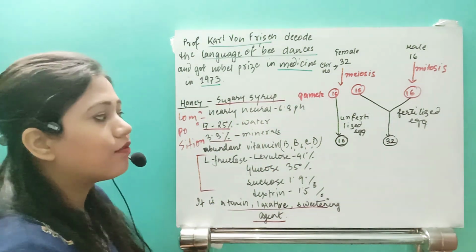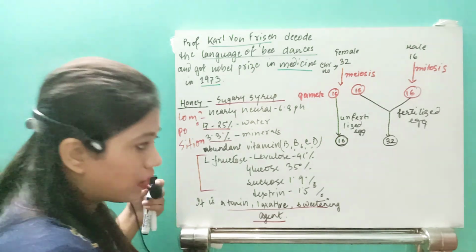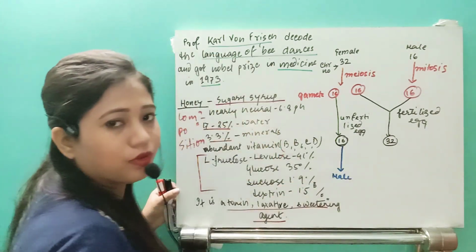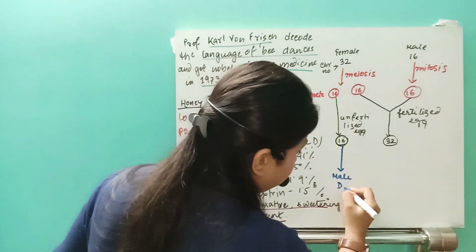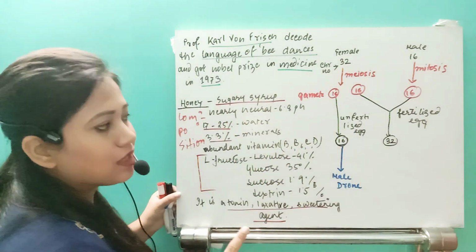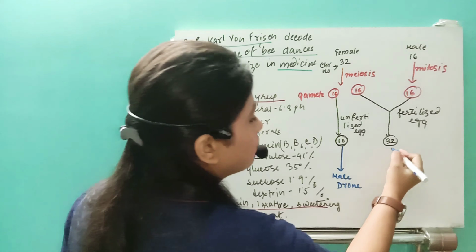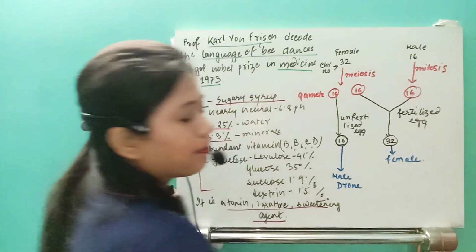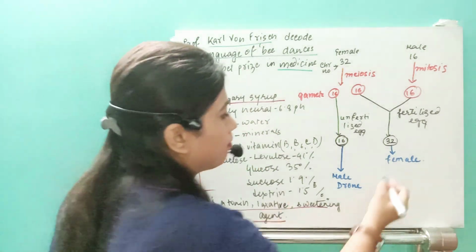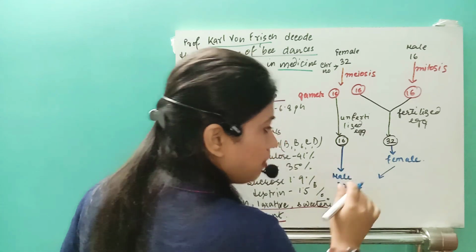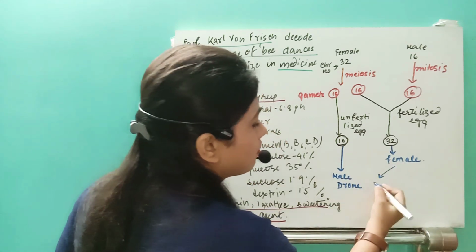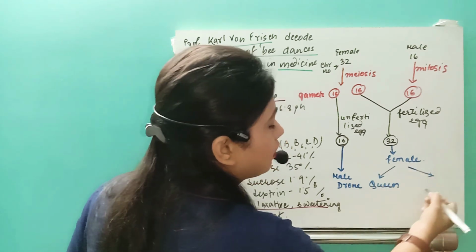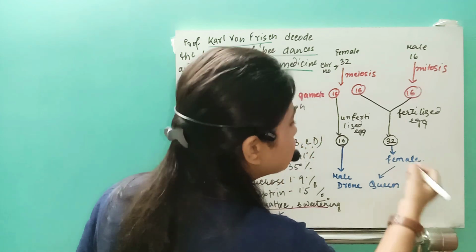Now from this unfertilized egg, what will happen? The male is going to be produced; the drones are going to hatch. And if it is from the fertilized egg, the females are going to develop. From the females, suppose from 60 eggs, 5 of them will convert into queens, and the remaining 55 fertilized eggs